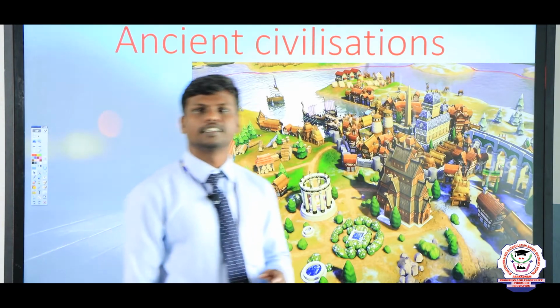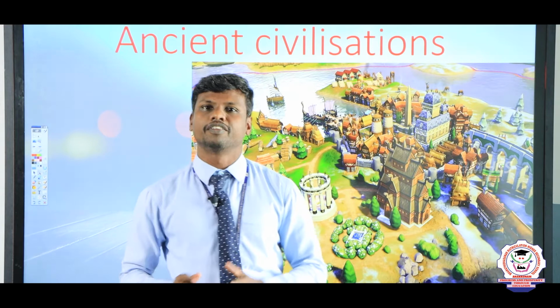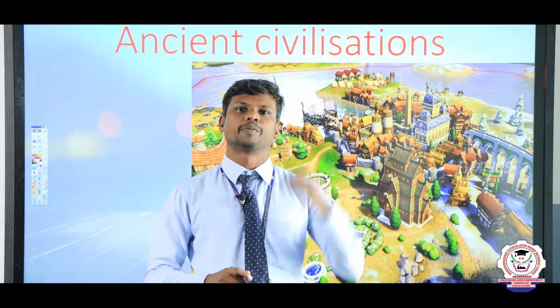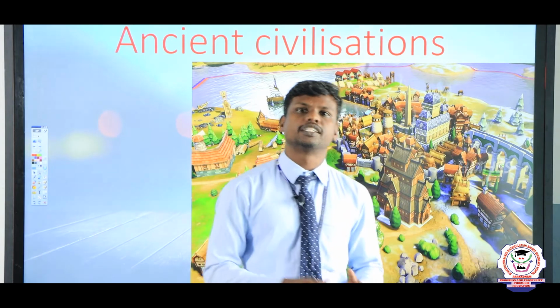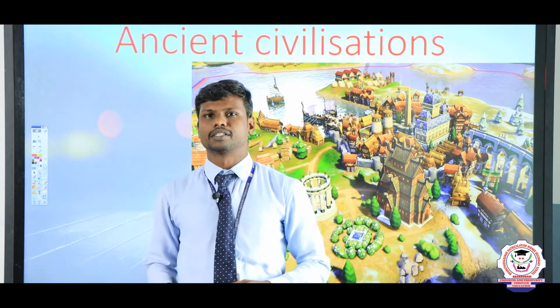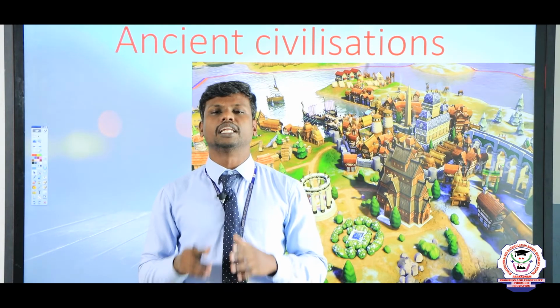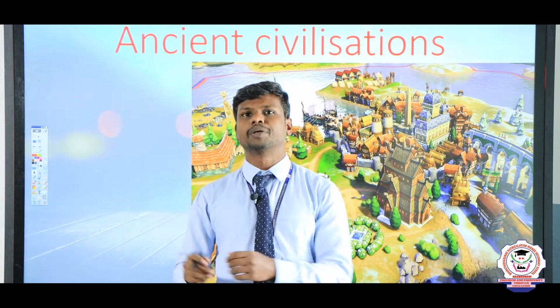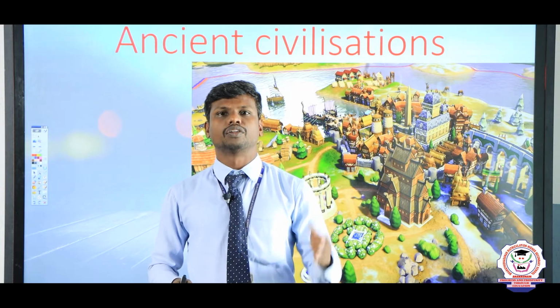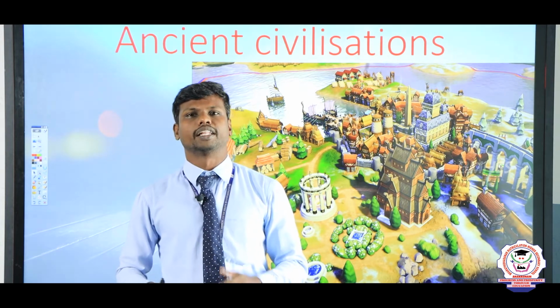So, ancient civilization. First of all, we have to know what is the meaning of ancient and civilization. The meaning of ancient is once upon a time, a very long time ago. There was a group of people who started to settle in one particular place. Why? Because before civilization emerged, human beings lived like nomads. The Neolithic people, the hunters and food gatherers, followed a nomadic way of life, and they moved from one place to another according to their wish and their need.